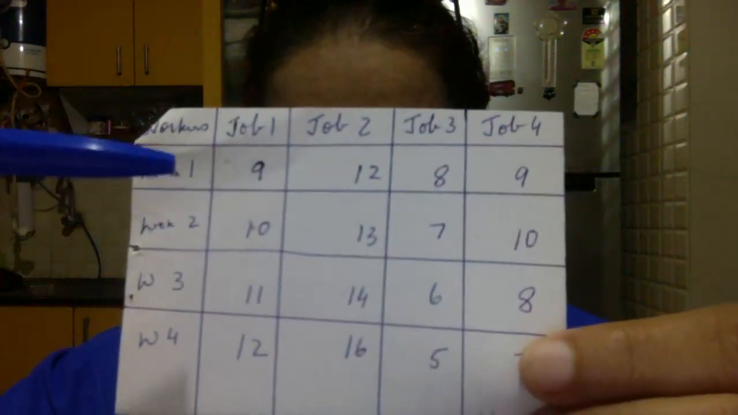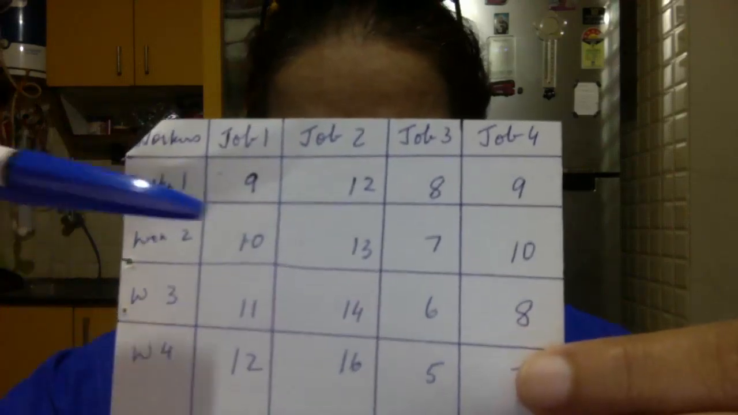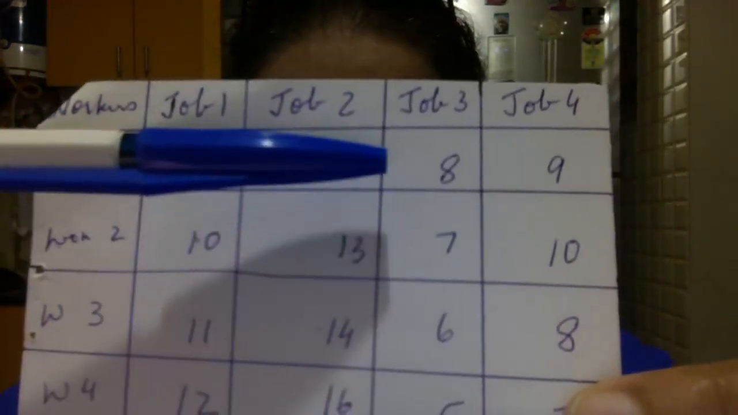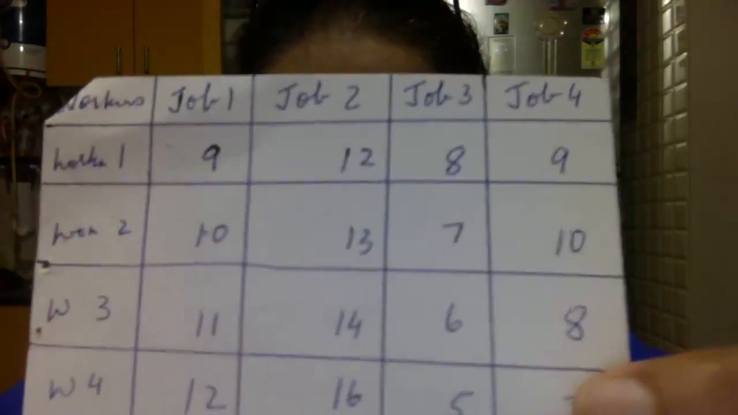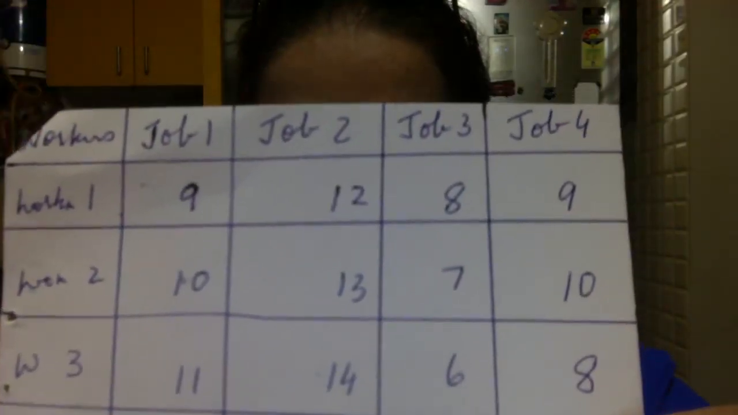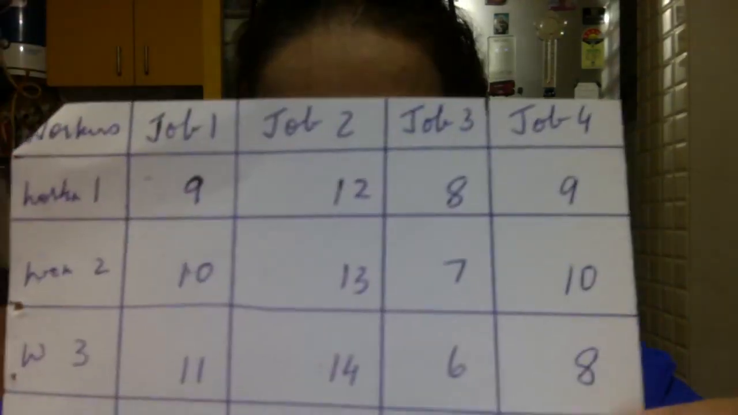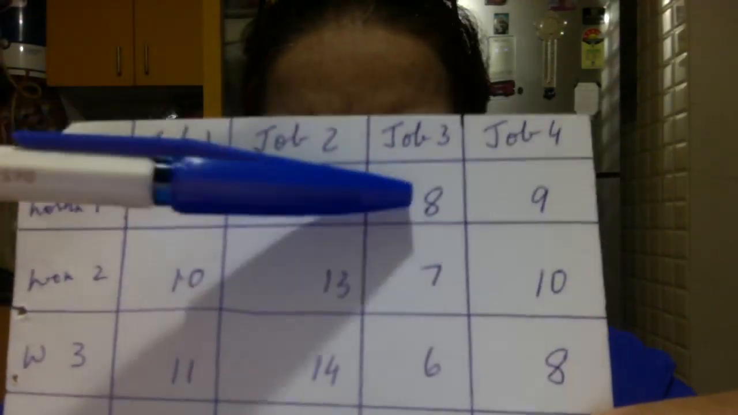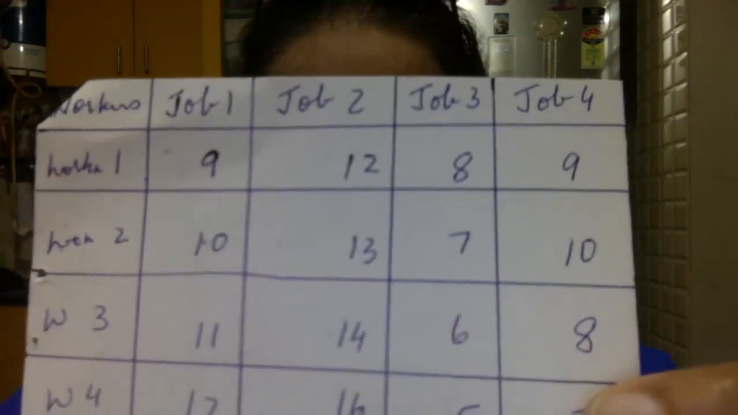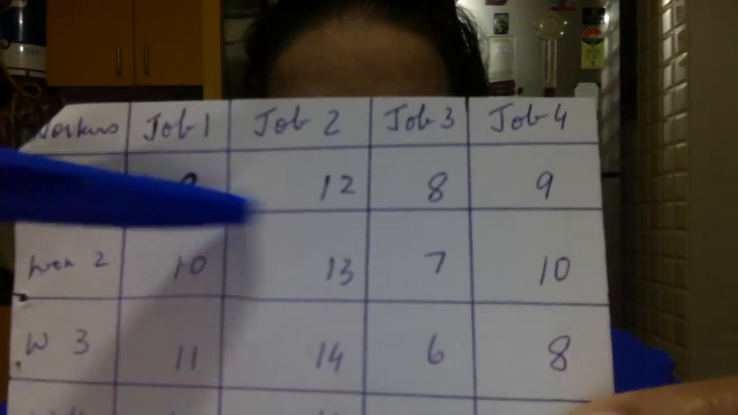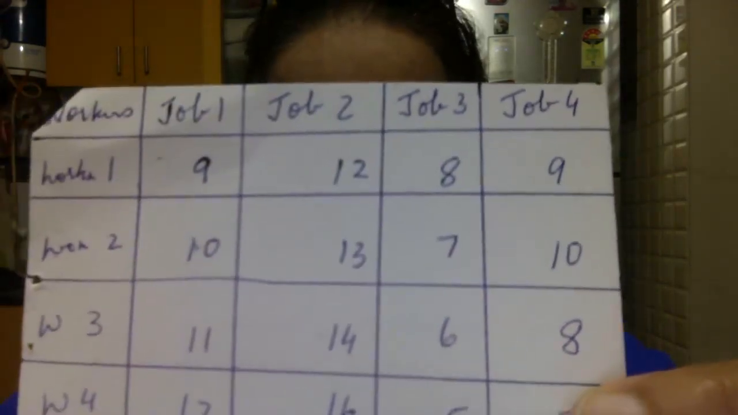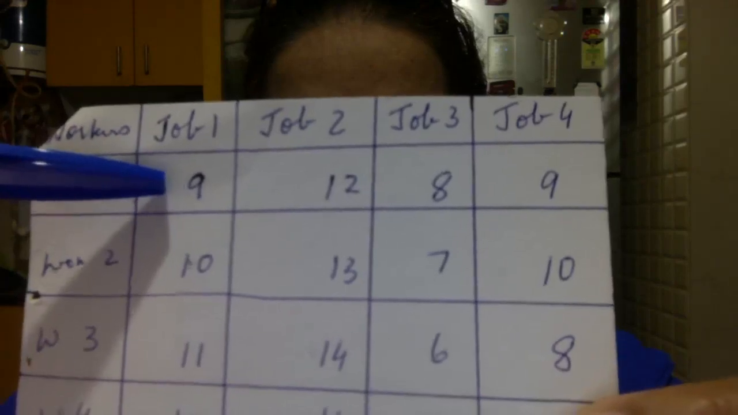When we do row deduction, you see this row. You have 9, 12, 8 and 9. You watch. In the first row you have 9, 12, 8 and 9. Which is the smallest? 8. So what you do is, you remove 8 from all these numbers. So 9 minus 8, 1.